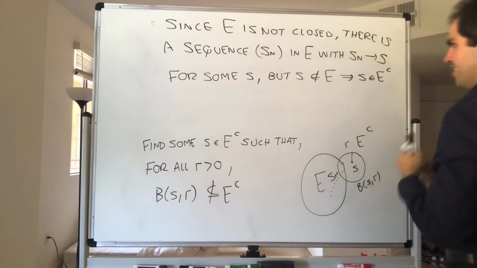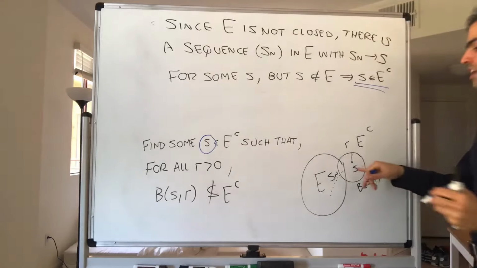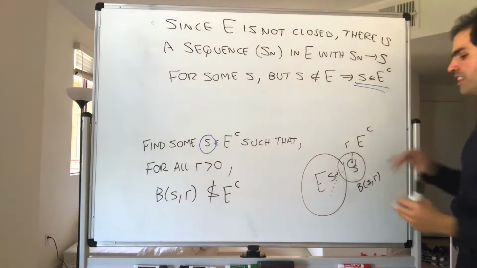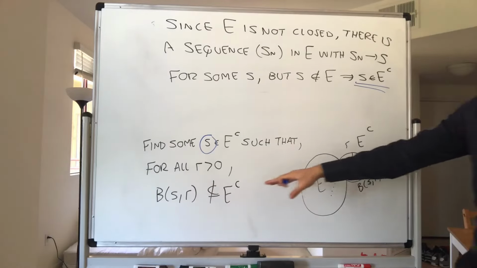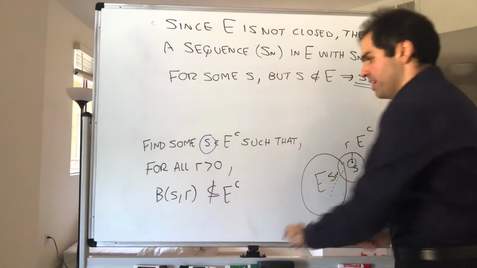That's by definition. And by the way, this is the S that we wanted to find. So now, given this S, we would just like to show that any ball here is not always included in E complement.